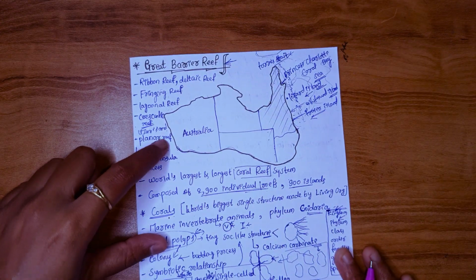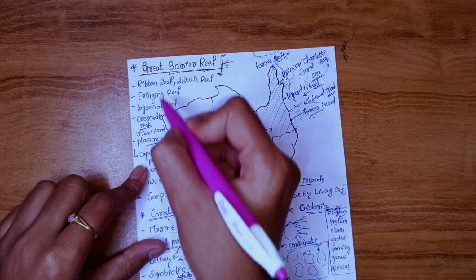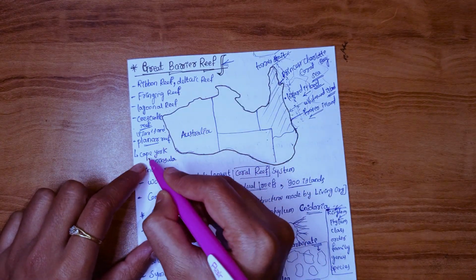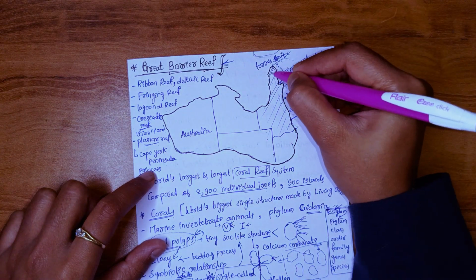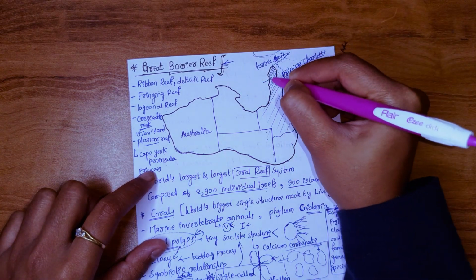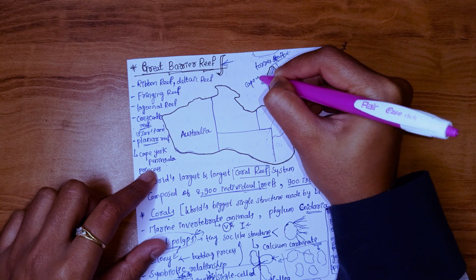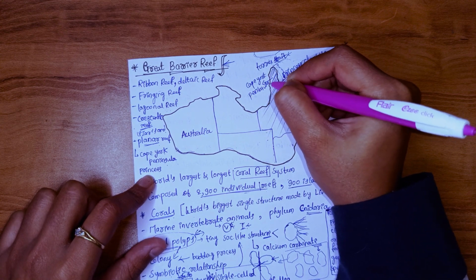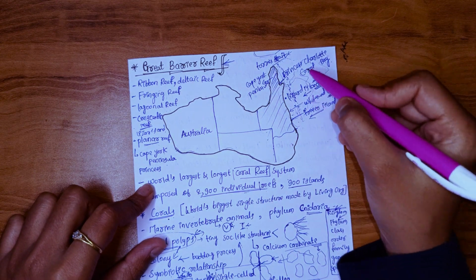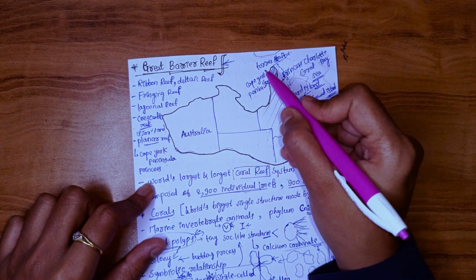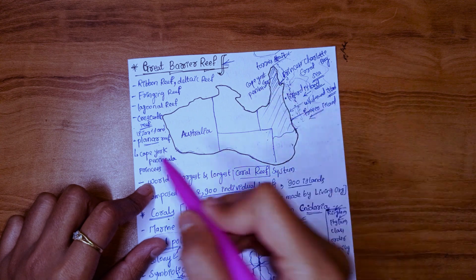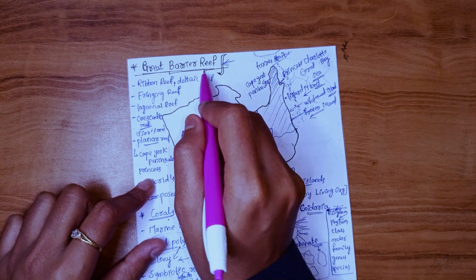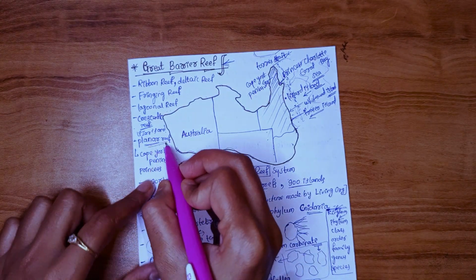Next is planar reef. This is very important reef of Great Barrier Reef. It is distributed northern and southern side of the Cape York Peninsula. This complete is Cape York Peninsula and Princess Charlotte Bay. This Princess Charlotte Bay and Cape York Peninsula is surrounded by the planar reef, and most of the islands of Great Barrier Reef are present in this planar reef only.